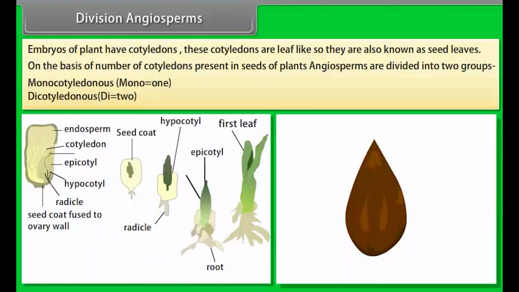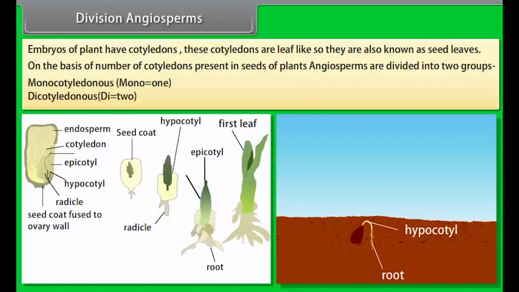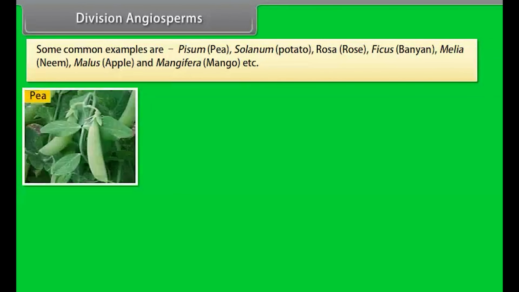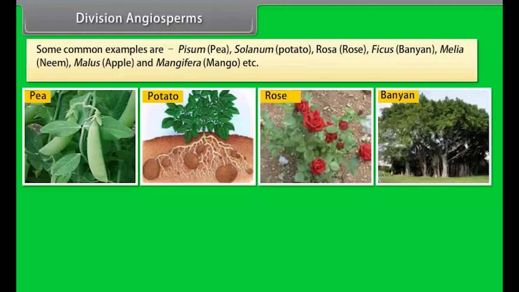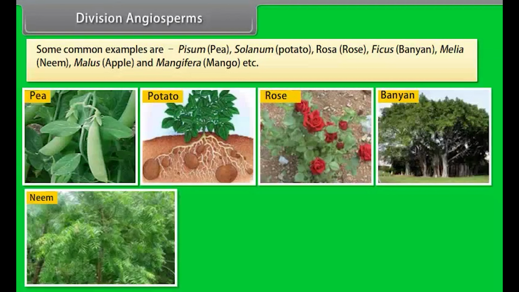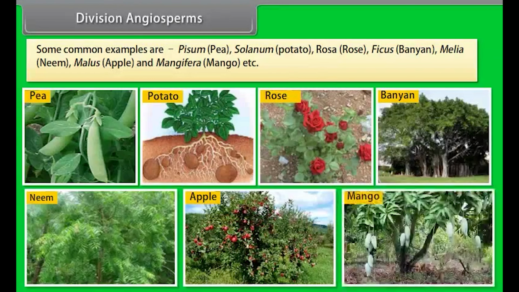On the basis of the number of cotyledons present in the seeds of plants, angiosperms are divided into two groups: monocotyledonous, mono is 1, and dicotyledonous, di is 2. Some common examples are Pisum, pea; Solanum, potato; Rosa, rose; Ficus, banyan; Melia, neem; Malus, apple; and Mangifera, mango, etc.